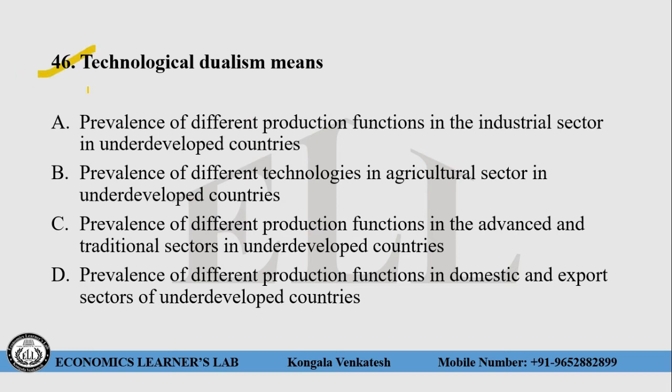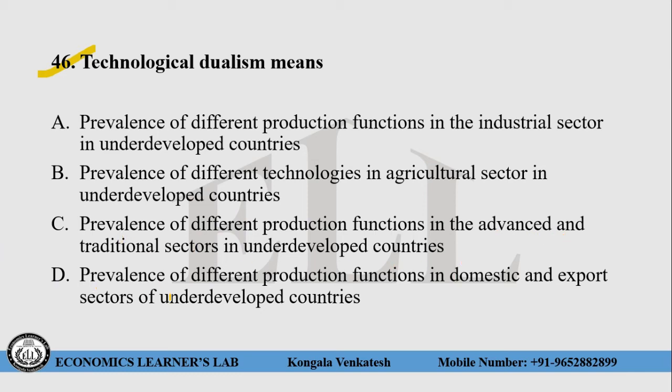Question number 46. Technological dualism means: Choice number A, prevalence of different production functions in the industrial sector in underdeveloped countries. B, prevalence of different technologies in the agriculture sector in underdeveloped countries. C, prevalence of different production functions in the advanced and traditional sectors in underdeveloped countries.